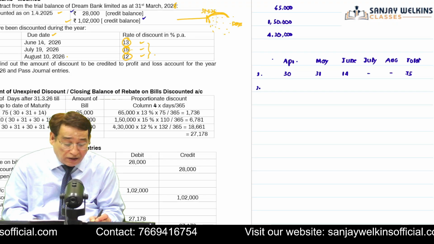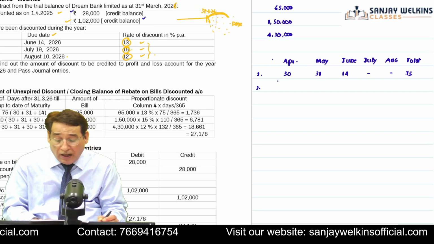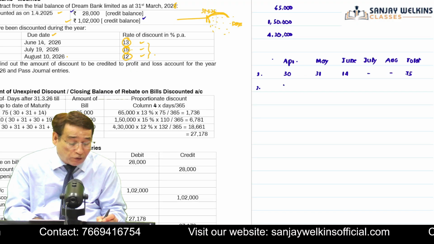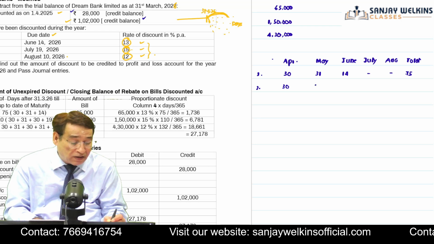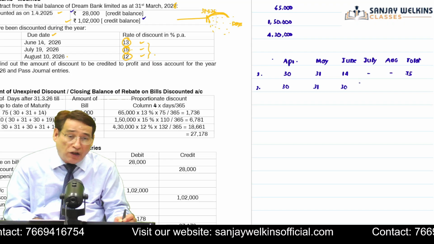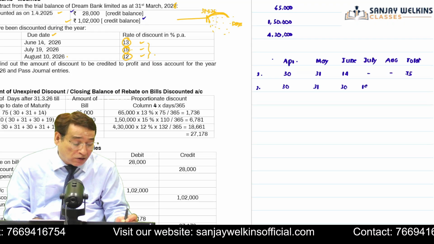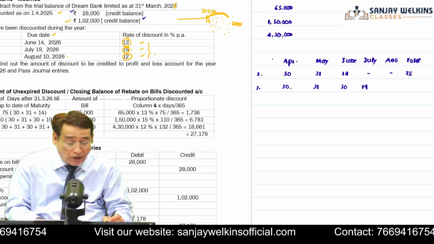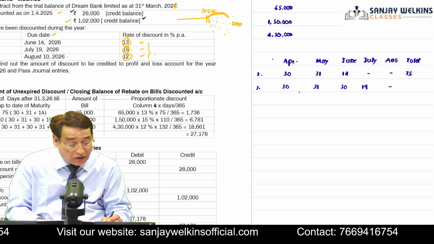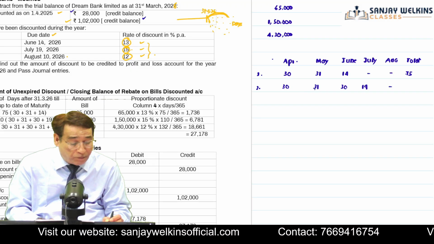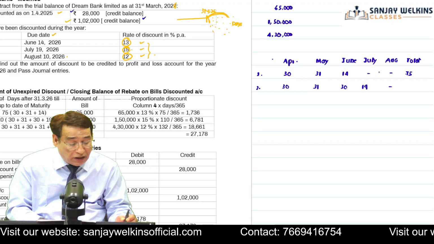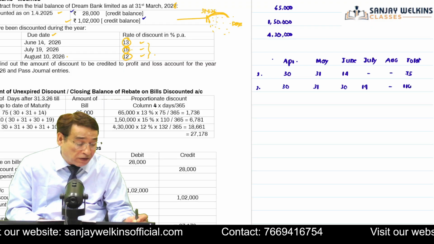Similarly, regarding the second bill. The second bill is 1,50,000 and it is falling due in the month of July. So first of all, you repeat the process. April 30 days, 31 days for May, June 30 days. Because it is falling on 19 July, you will write 19 here. Is it clear to you? Now you will have to add all these days. When I add all these days, it will be 91 plus 19, which is equal to 110 days.